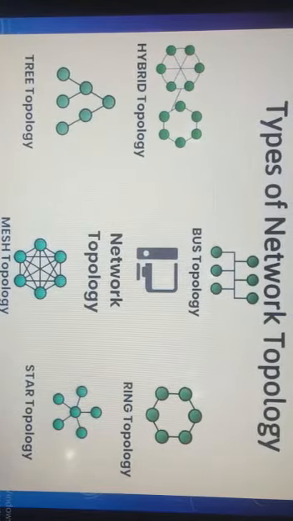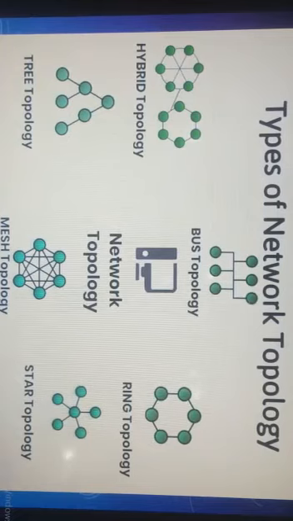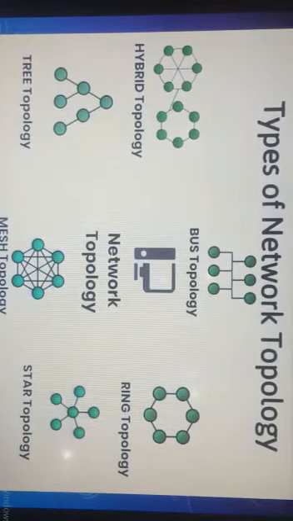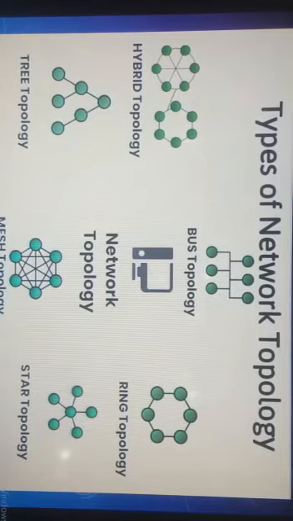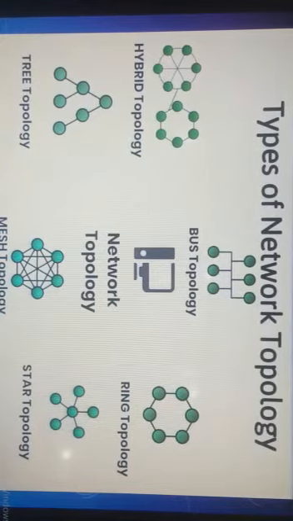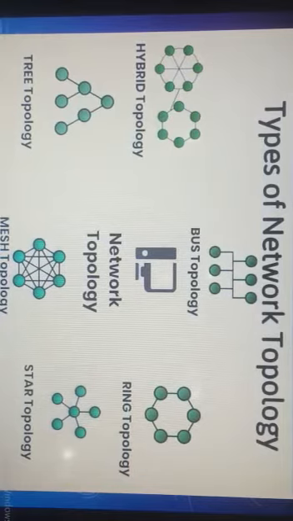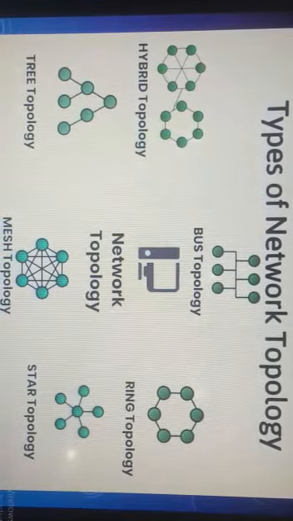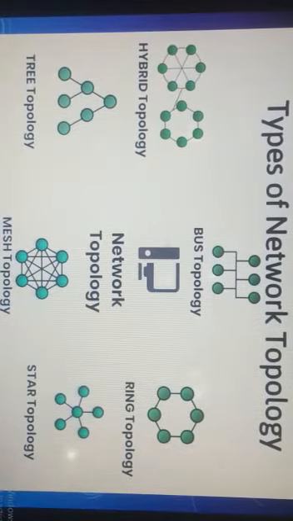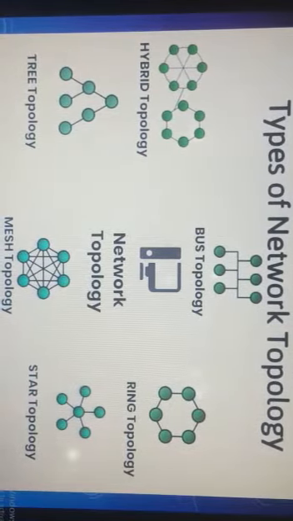Next we can see here is the ring topology. In the ring topology, all the computers are connected to one another, and hence it is also known as circular topology. It has various advantages, like short cable length, and it is best suited for optical fibers.